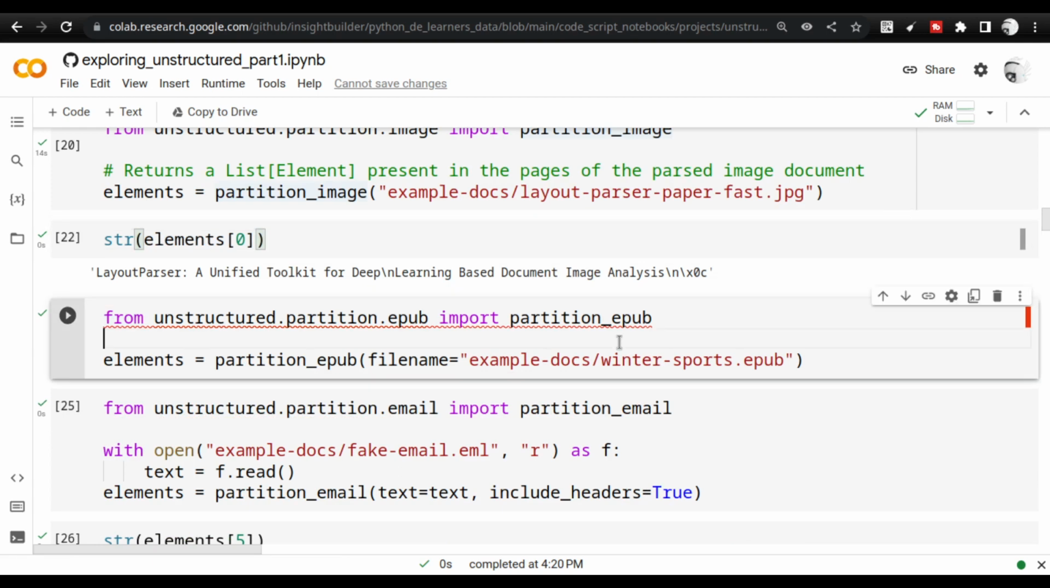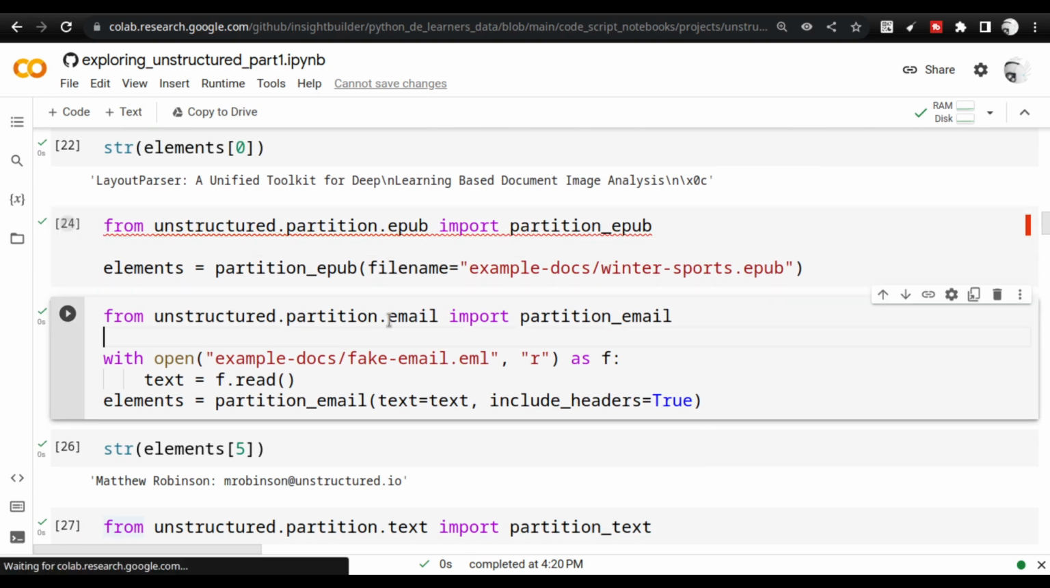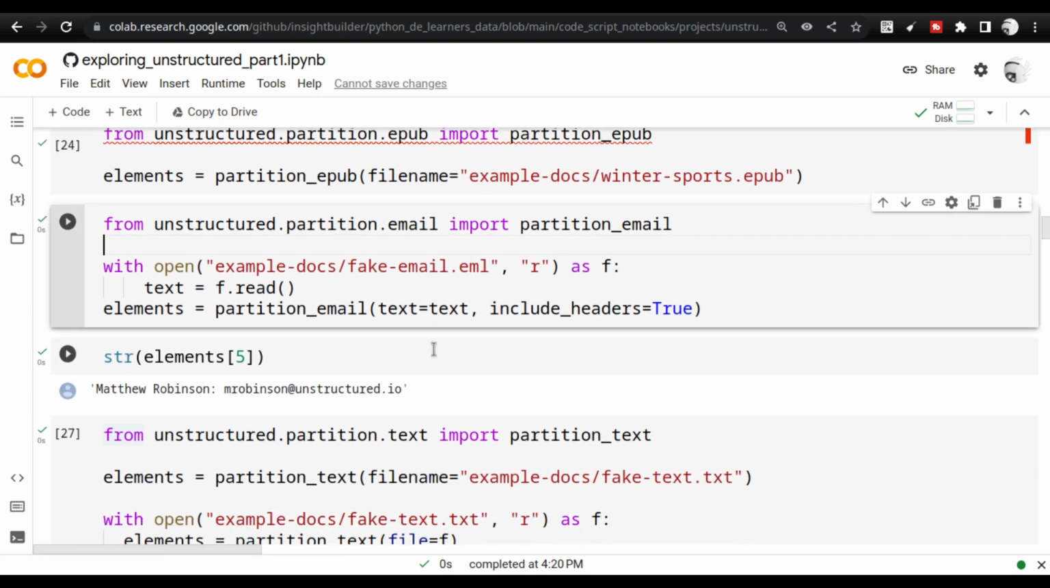And partition EPUB, I am facing some challenges. I tried installing Pandoc, but it did not work for me. I am still debugging that. Once I have some update, I will comment it in the video. We can work with emails. So you see the point here. We can take the data out of emails or presentations or whatever is there. You can take that data out.